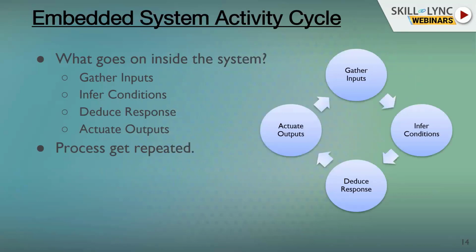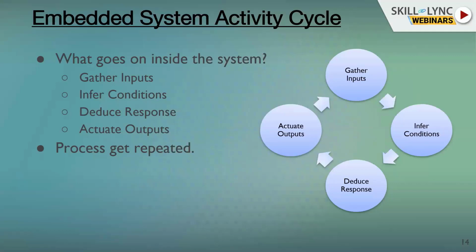Okay, so we have classified it, we have looked at what all the hardware aspects of it are. Now let's look a little bit at the software aspects of it. And the first thing that comes to mind is what exactly is going on inside the system. So essentially, I have put down 4 activities here, and what happens is it just simply goes on in a loop.